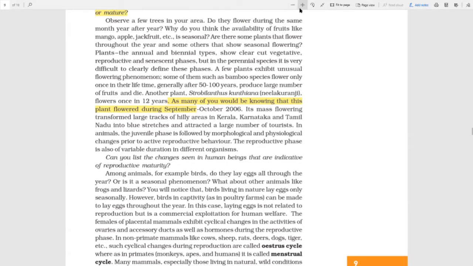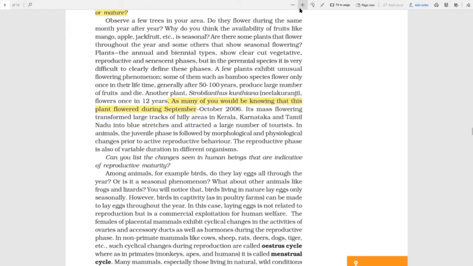Now the reproductive phase is also of variable duration in different organisms. Not all organisms are reproductively active at the same time. Among animals, for example birds, the question here is: do they lay eggs all through the year or is it a seasonal phenomenon? Well, fun fact: animals kept in captivity can be made to lay eggs throughout the year or whenever we want.